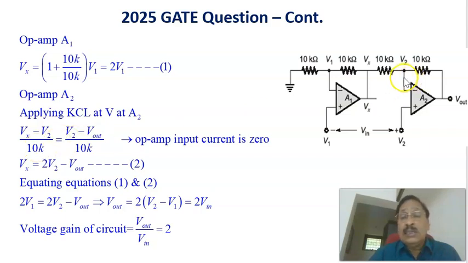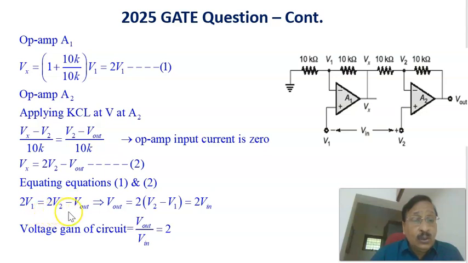Since the input impedance of the op-amp is infinity, the op-amp input current is equal to 0. So whatever current comes here goes through this path, and that current equals V2 minus V out divided by 10k. In the ideal case the op-amp input current is 0 because the input impedance is infinite. Rearranging this, we get Vx equals 2V2 minus V out. This is equation 2.